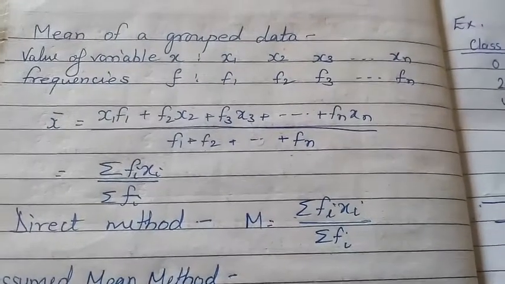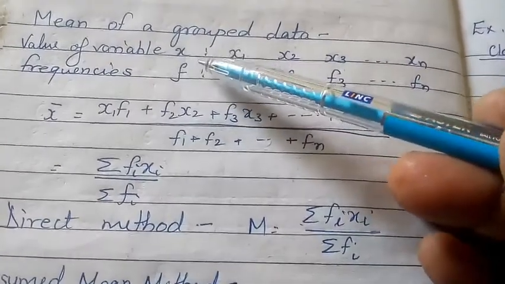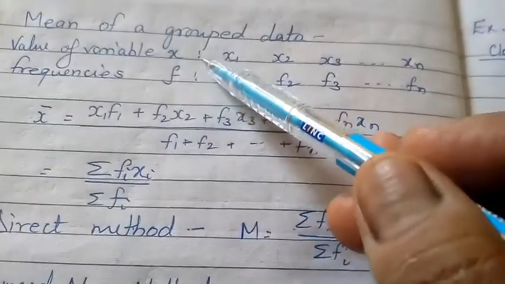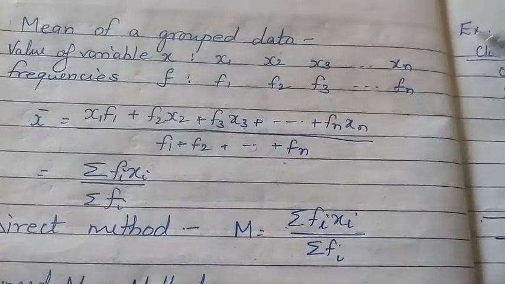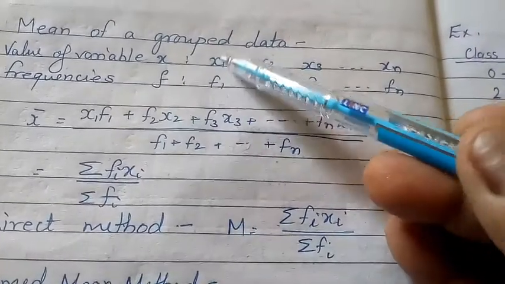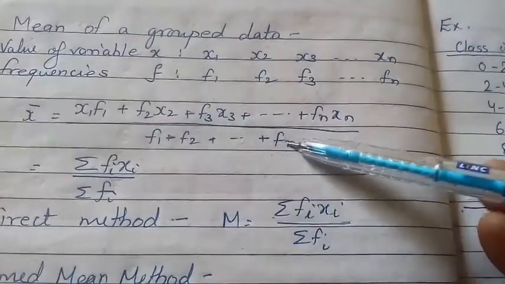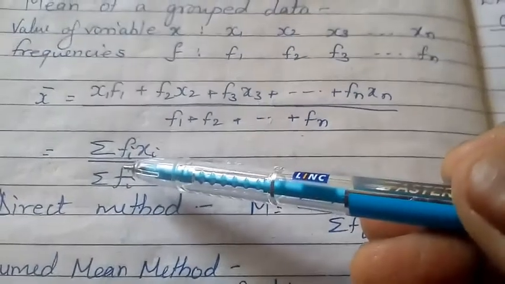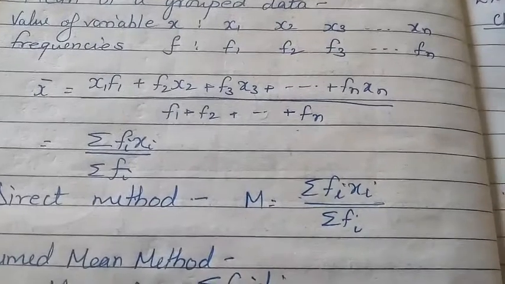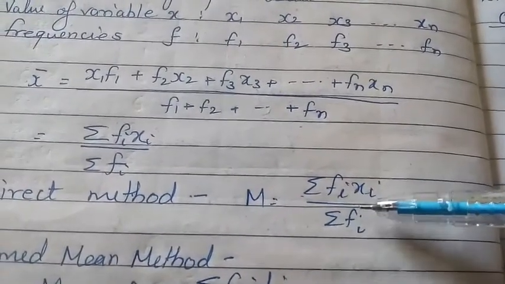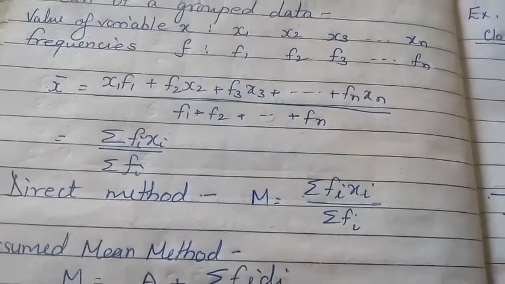There are three ways of finding the mean of grouped data. First is the direct method. Here the values are the class marks and these are the frequencies. Multiplying x1 with f1, x2 with f2, and so on, and taking the sum of the frequencies, the formula becomes sigma fi xi upon sigma fi. This is the formula for calculating by the direct method: sigma fi xi upon sigma fi.